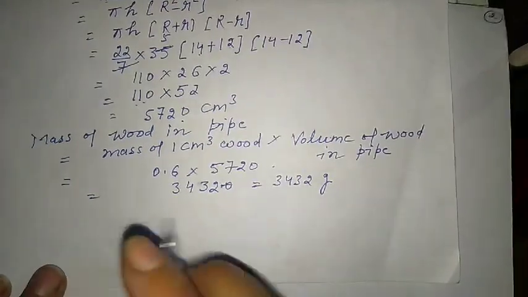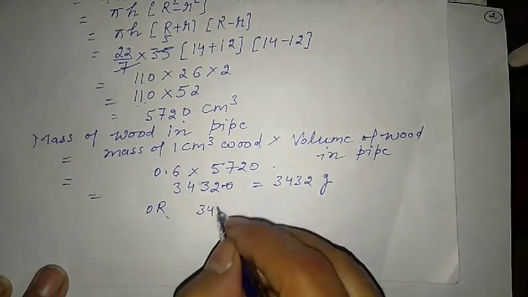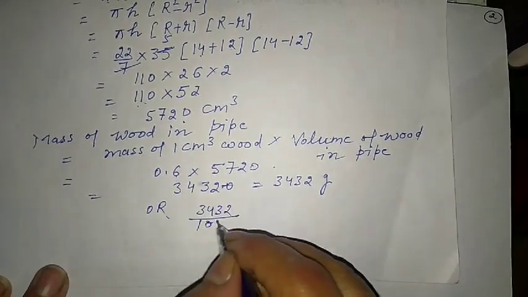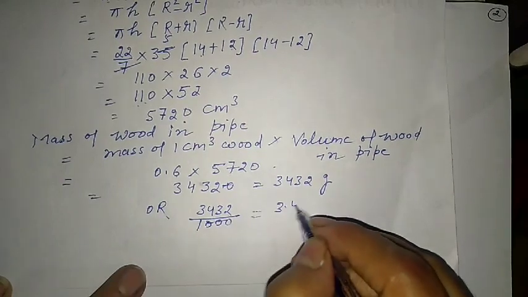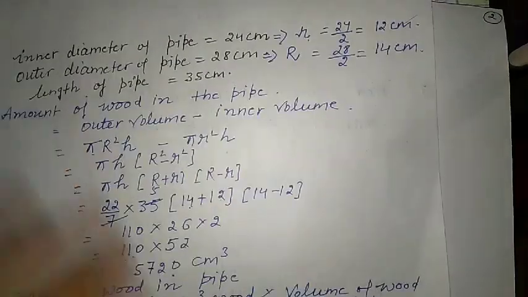If we want this in kg, it's not asked, but we can write 3432 divided by 1000, that is 3.432 kg.